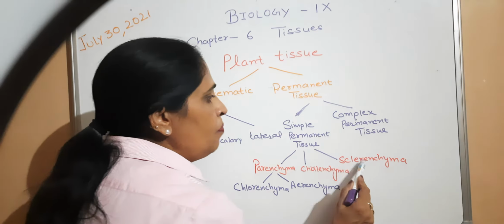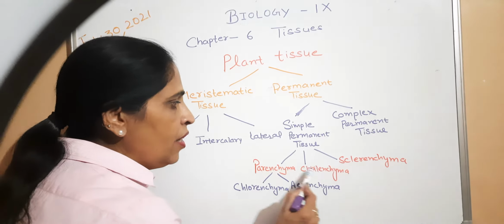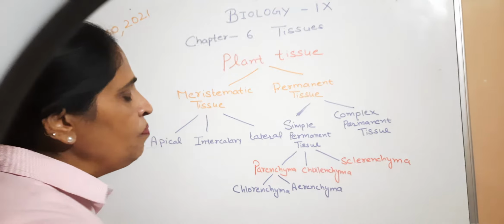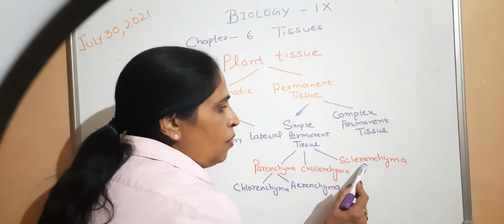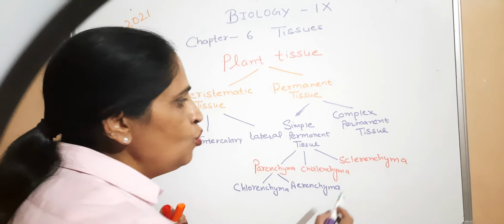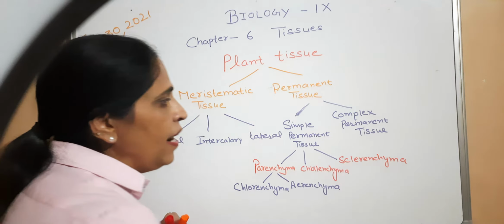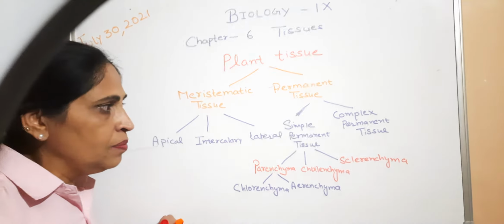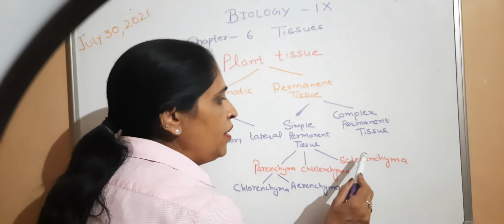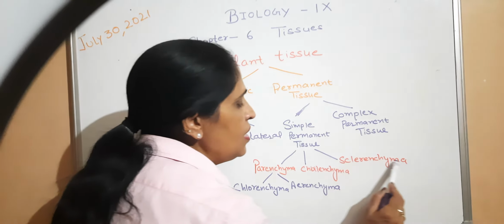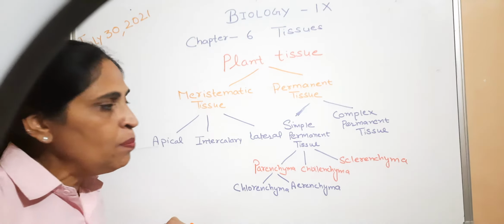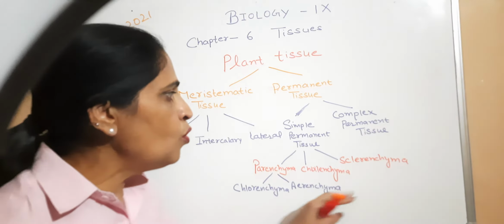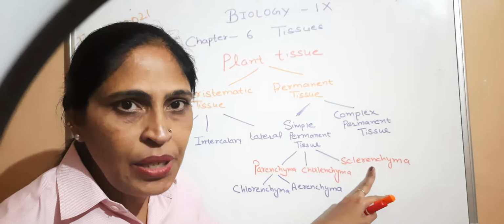And what about the sclerenchyma? Parenchyma and collenchyma are made up of living cells. And sclerenchyma is a tissue that is made up of dead cells. Sclerenchyma is the tissue that provides hardness to the plant. Which tissue provides hardness to the plant? That is the sclerenchyma, just as the husk of coconut. The husk of coconut is also made up of sclerenchymatous tissue.